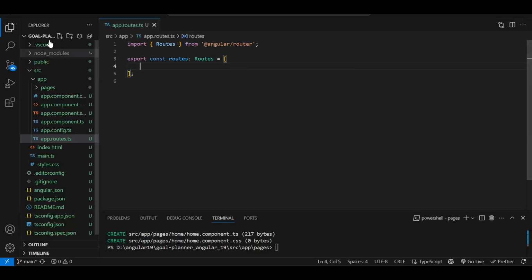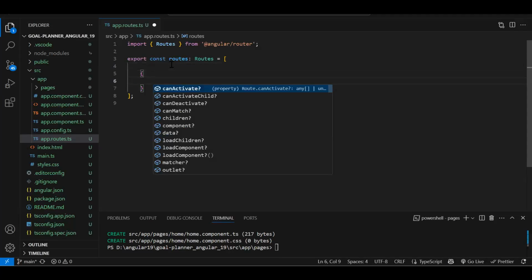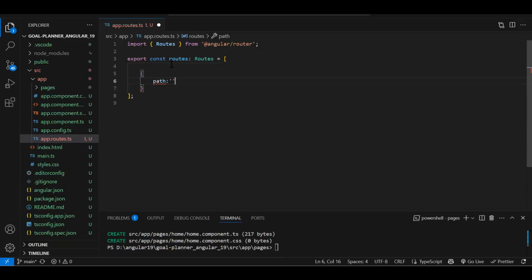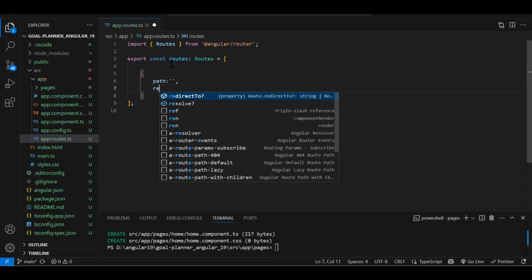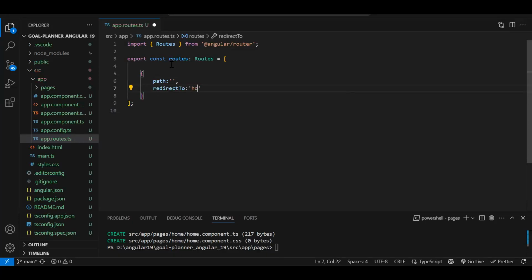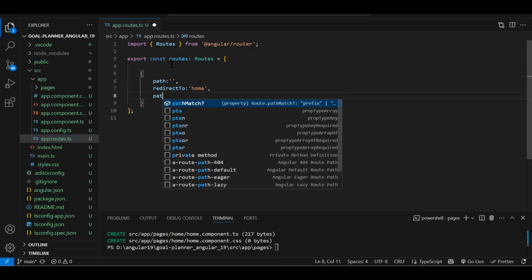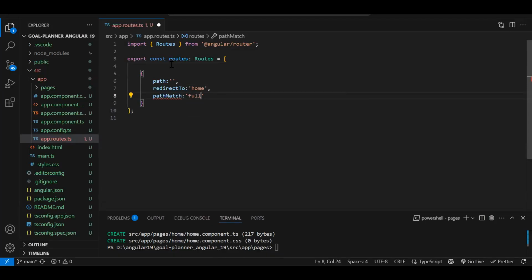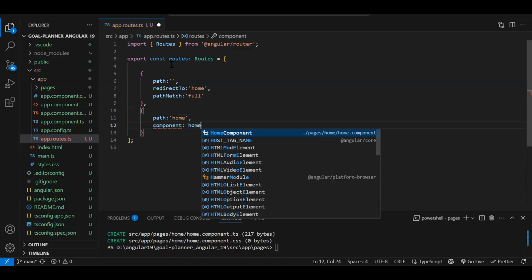Fine. Now over here, again, this is kind of a website structure. So our routing will be like this. The first route I will be creating is an empty path and redirect to the default route. By default, it will navigate to home, because once a user accesses our application, only that website page we will be able to show. Then pathMatch strategy full. This is our default route. After that, again path, then we will have our home path, home component.